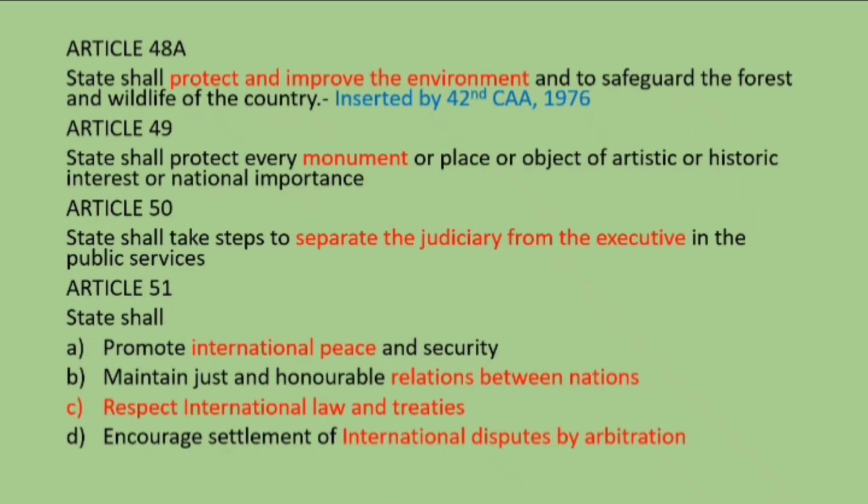Then Article 48A is the state shall protect and improve the environment and safeguard the forest and wildlife of the country. This was inserted by the 42nd Constitutional Amendment 1976. For this you remember in 48 there is only agriculture and animal husbandry in a small village, but now we are going to cover the whole environment. So 48A is advanced and you are protecting the whole forest and the whole wildlife in that forest, okay. There it was only animal husbandry in a particular village, but here it is advanced, okay.